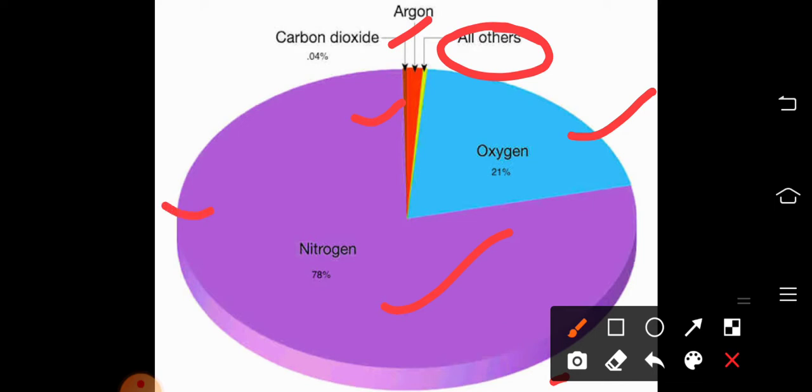Nitrogen 78 percentage. Oxygen about 21 percentage and carbon dioxide about 0.04 percentage. So you just remember 78 percentage nitrogen, 21 percentage oxygen and the remaining 1 percentage, yes, argon and other gases. So that is the composition of the atmosphere. Is it clear? Very good.